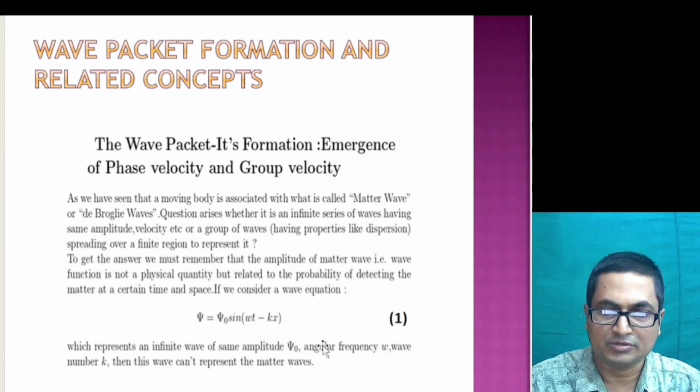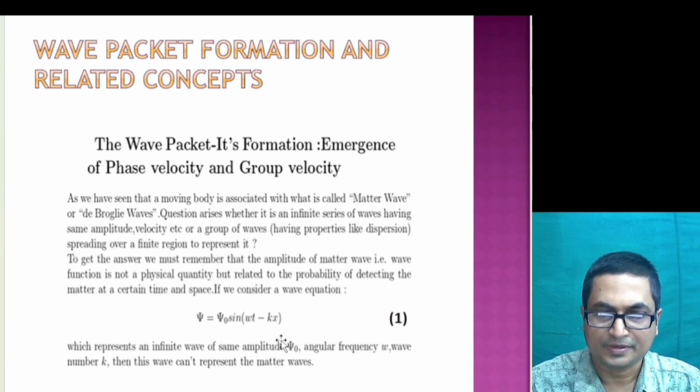For that we consider equation 1 as shown here, where psi naught is the amplitude, and this equation represents an infinite wave of the same amplitude. That means the waves are of the same amplitude, and we have a large number of waves having the same velocity.